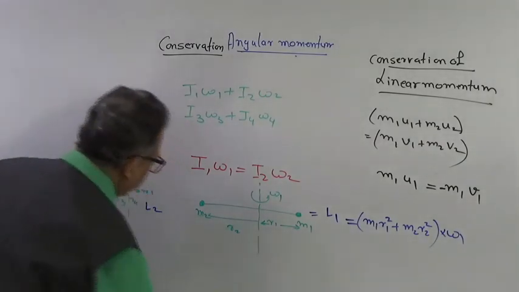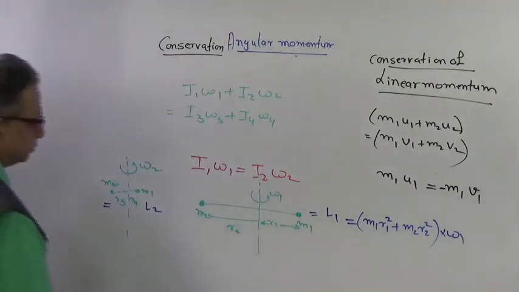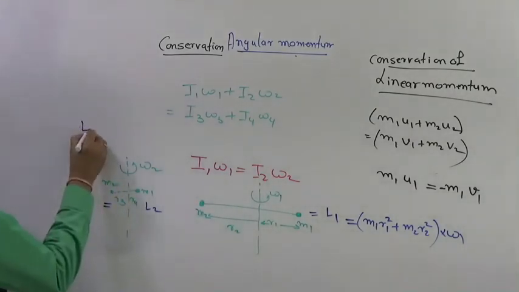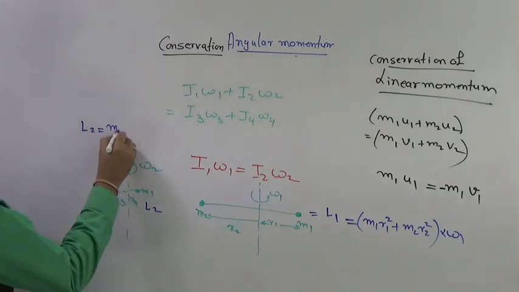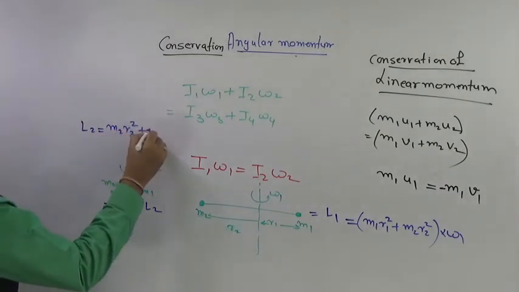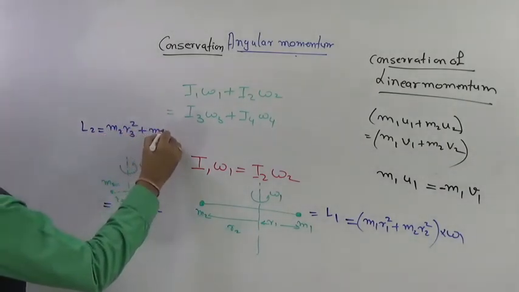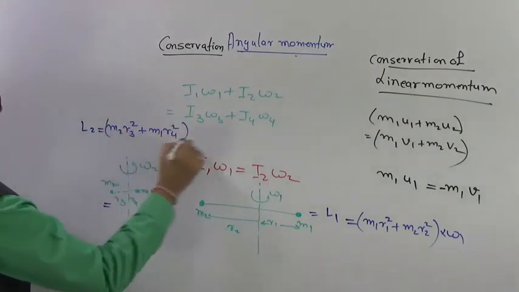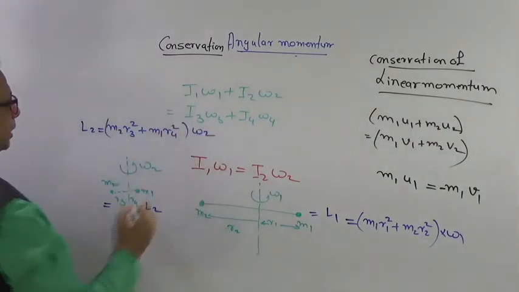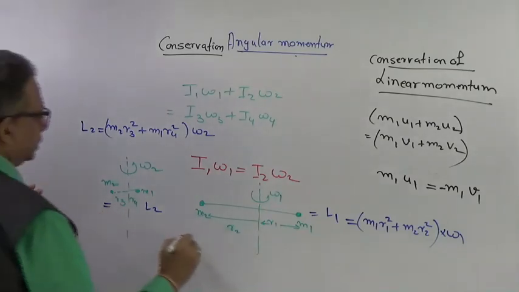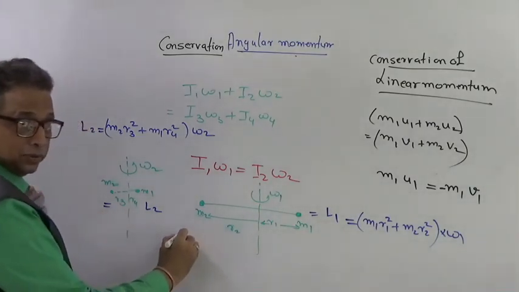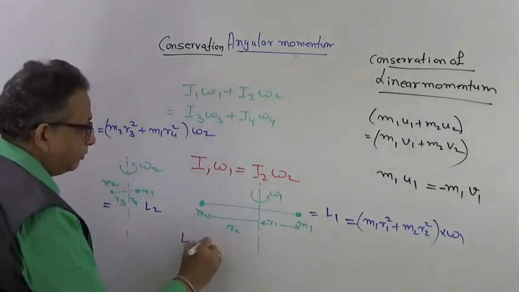Let me just rewrite it over here. L2 would change to M2 R3 square plus M1 R4 square, whole into omega 2.